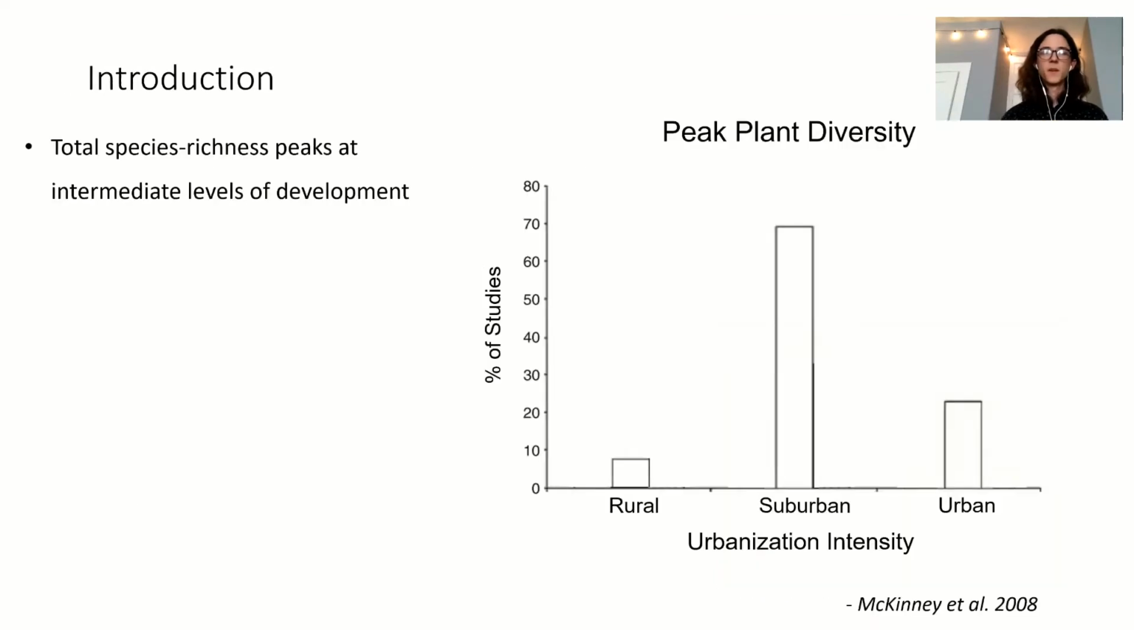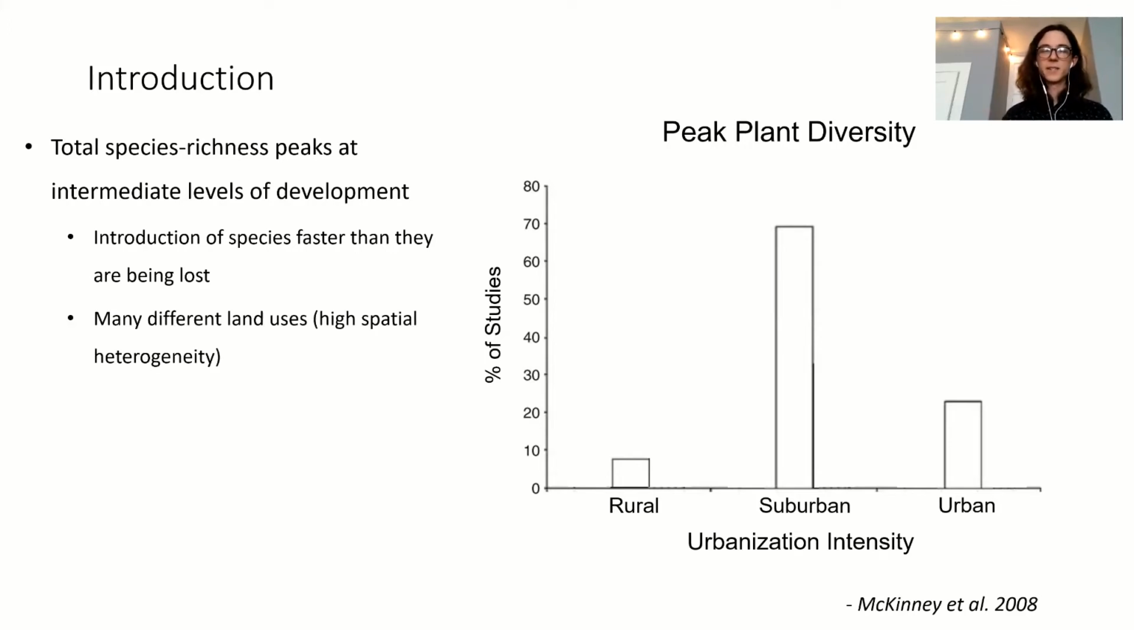And so an open question in ecology is, how do these changes affect biodiversity and ecosystem functioning? What we currently see in the literature is a peak in total species richness at intermediate levels of development. And so in this meta-analysis by McKinney et al., we see that the vast majority of studies find peak plant diversity in suburban areas that have this intermediate level of urbanization. This occurs because there's an introduction of species faster than they're being lost in these areas.